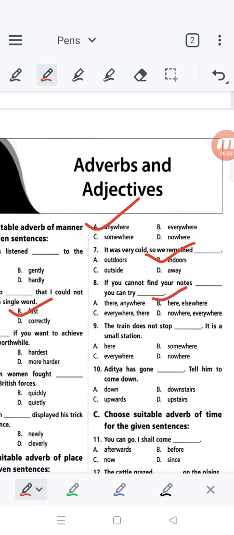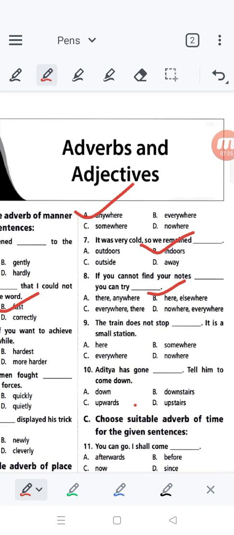What is given? The train does not stop dash. It is a small station. The train does not stop where? Here. It is a small station. The train does not stop nowhere. It is a small station. Train does not stop here, not somewhere. Definitely not everywhere. So nowhere is the correct option. It is a small station. Being a small station, the train doesn't stop nowhere.